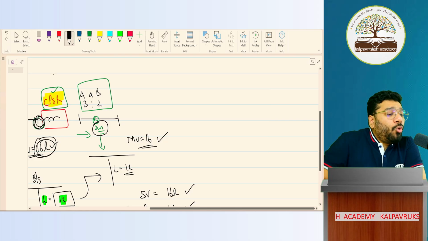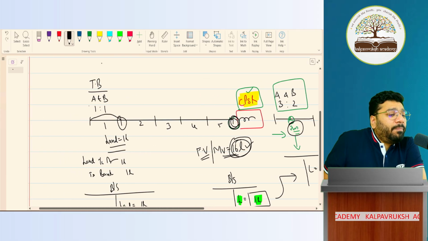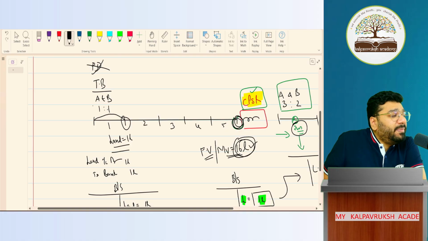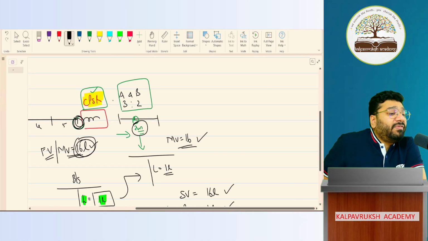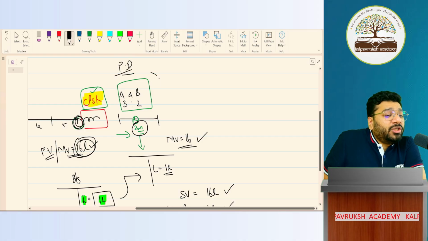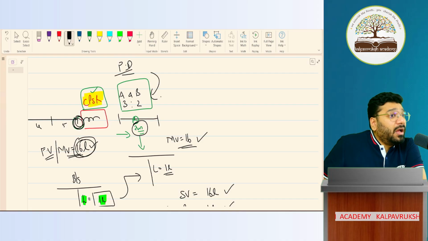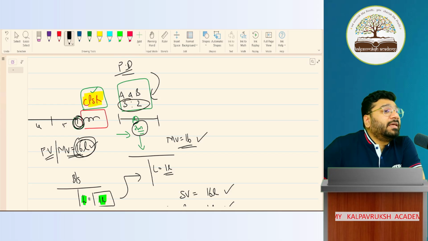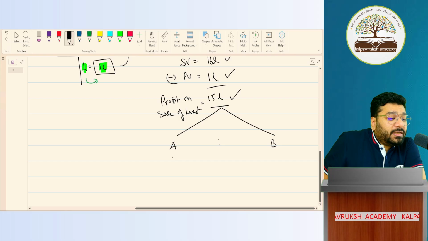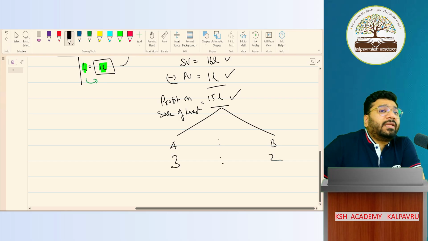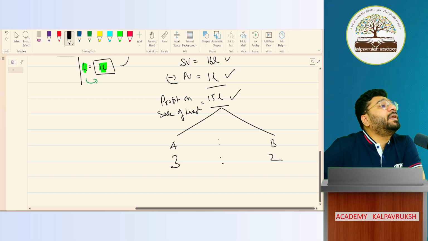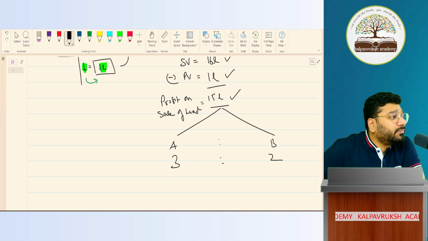The old partnership deed containing the old ratio will be cancelled, and we enter a new partnership deed with a new ratio. So once a new partnership deed comes into picture, whatever profit you earn, you're supposed to share in the new ratio, 3:2. So this will obviously go in the ratio 3:2. Nobody can stop.